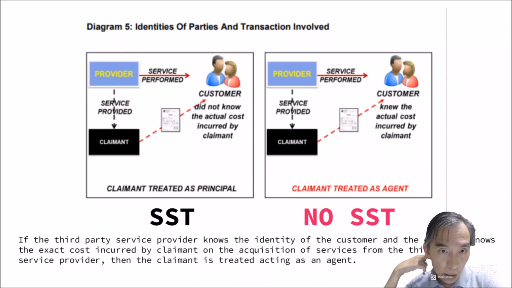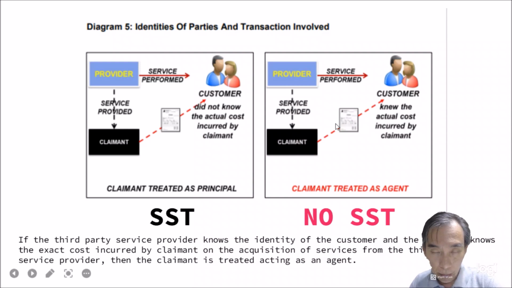Last is identity of the parties. If they can identify each other, then it can be proven that they are direct deals. So let's say the owner has no idea who the provider of the plumbing job is, and he doesn't know the actual cost or who is doing it, then you are acting as the total control principal. There is SST. Whereas if he knows who is providing and how much, knew the actual cost incurred by the whole service and knows who it is, then there is no SST.